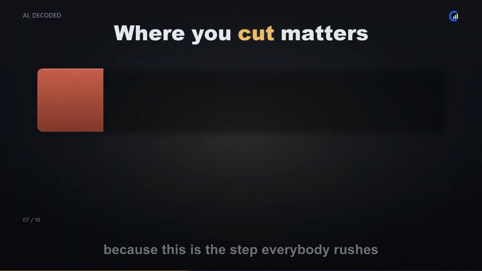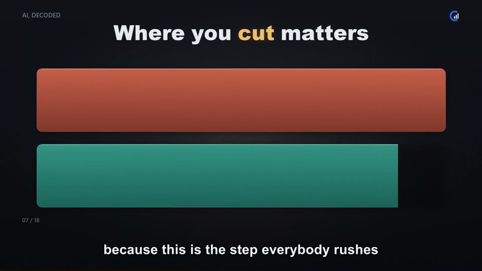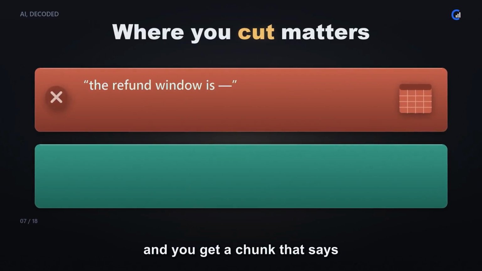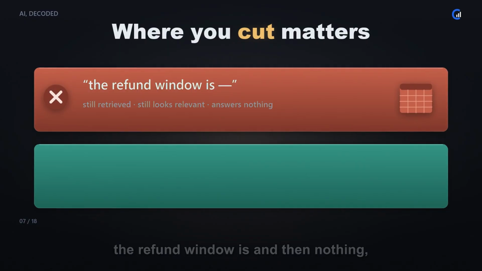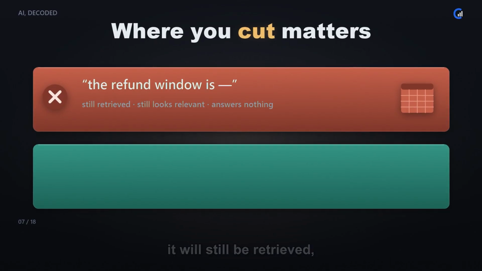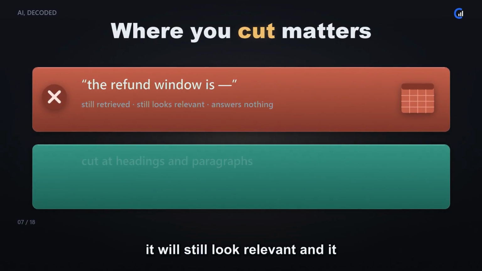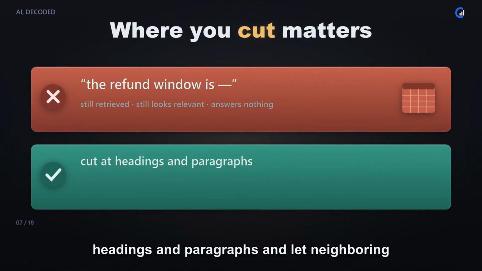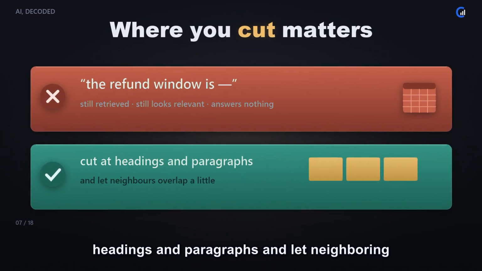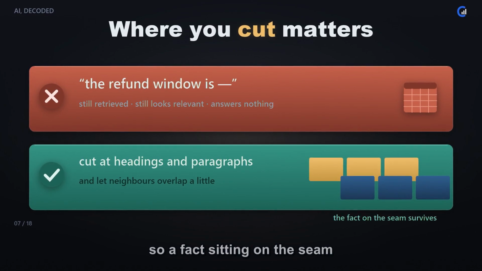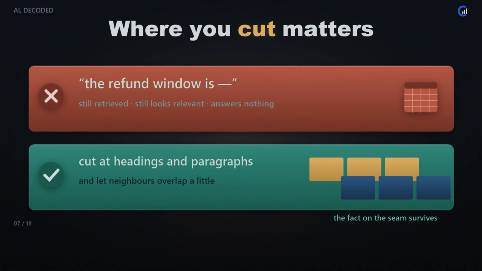Now listen carefully, because this is the step everybody rushes and later regrets, where you cut matters enormously. Cut in the middle of a sentence and you get a chunk that says the refund window is, and then nothing. It will still be retrieved, it will still look relevant, and it will answer nothing. So cut at natural boundaries, headings and paragraphs, and let neighboring chunks overlap a little, so a fact sitting on the seam does not get sliced in half.